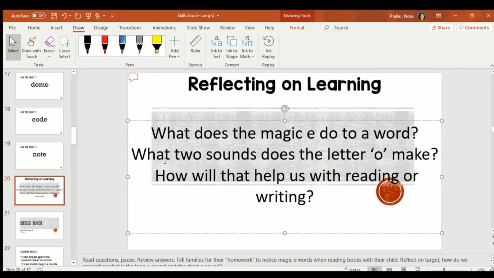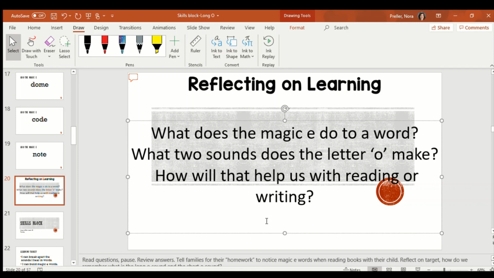My next question is, what two sounds does the letter O make? Remember, O, octopus, ŏ, or ō. Ŏ is the short sound, ō is the long sound. And how is knowing both sounds going to help us with reading or writing? Well, when we get to a tricky word and we try sounding it out and it doesn't make sense, you can use the reading strategy called flip the vowel. When you flip the vowel, you change it from the short sound to the long sound or the long sound to the short sound, and you see if you can figure out that word and make it make sense.